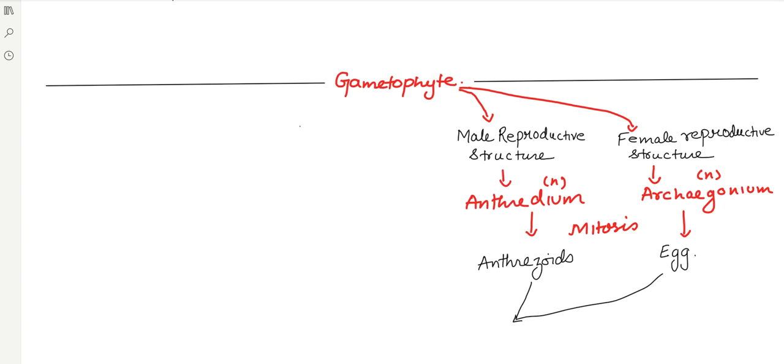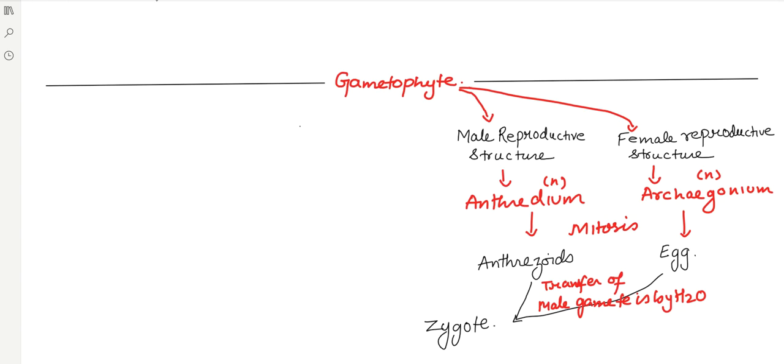So here what we see, the transfer of male gamete is by water. Once it reaches the egg cell, it forms a zygote. Okay, so what will it do? It will form a zygote.